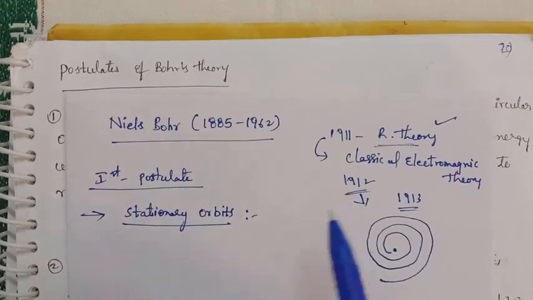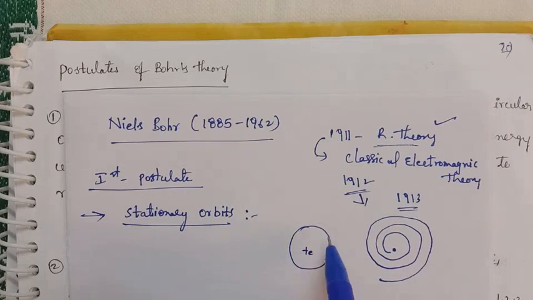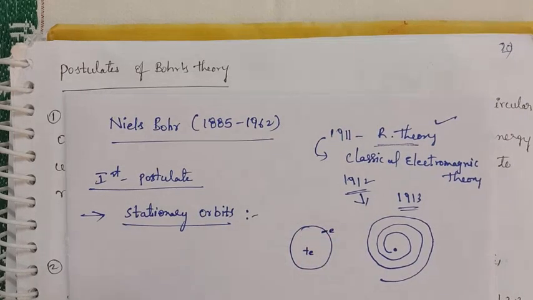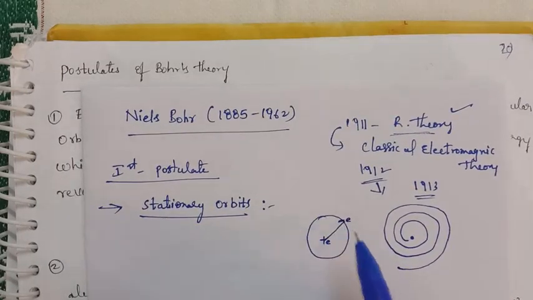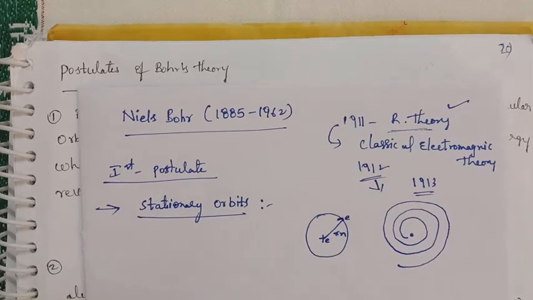If the nucleus at the center is positive and the negative electron is revolving, it revolves in different orbits. Suppose it is revolving in the nth orbit, the radius of the orbit is Rn and the velocity is Vn.